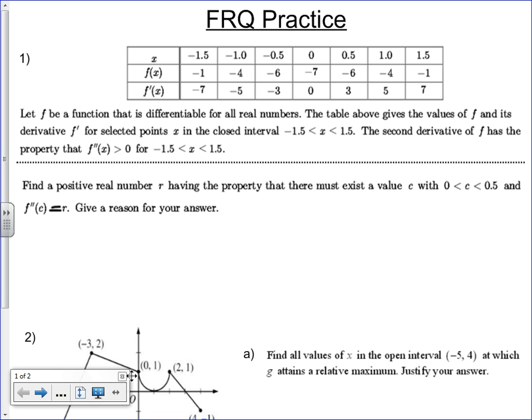And the things I can know for sure, well, guys, have we had enough experience with AP questions to say when they say must, is it just what could be true or what has to be true? Which one's more limiting, what could or what must? Must. Does that make sense? So whenever I say must exist, must there be, there must be a theorem I need to use. There must exist a value C. Well, there must be a theorem that applies.